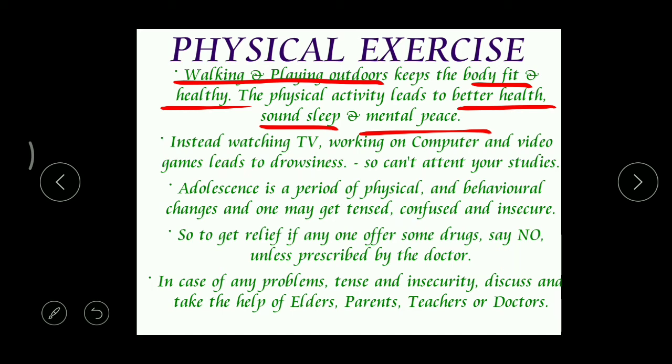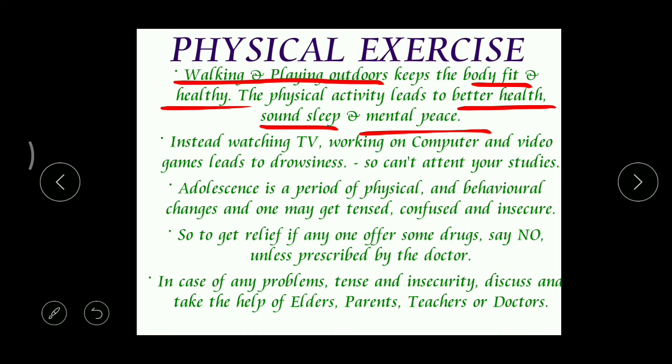Correct. So for all these things, it is better that the parents should not always force the children to come and read. But regularly, daily, at least half an hour to one hour, we must encourage the children to go outside and take a walk, or participate in some games.